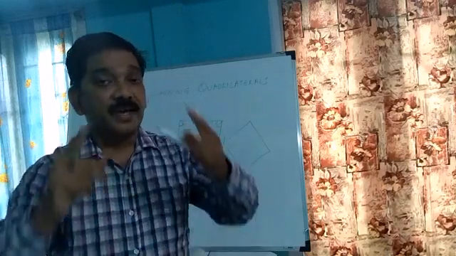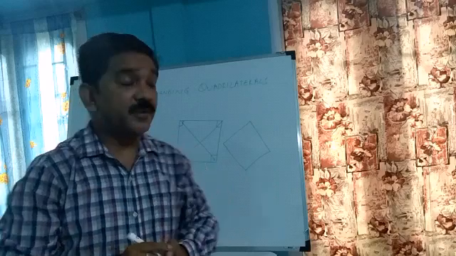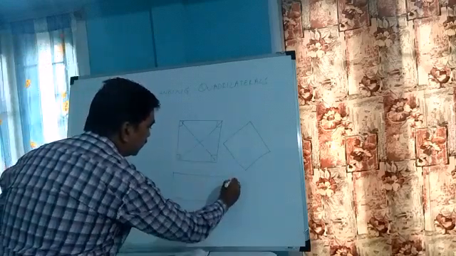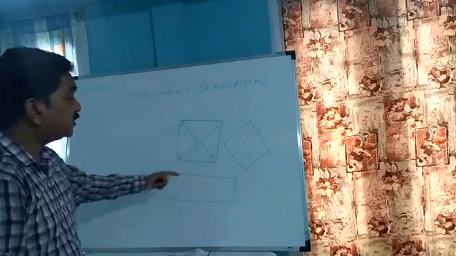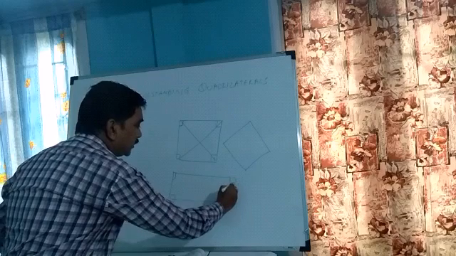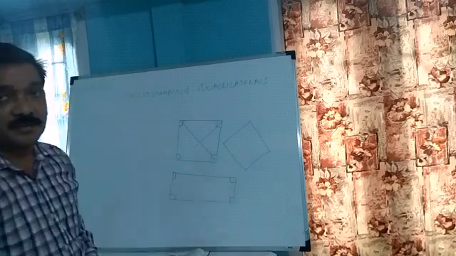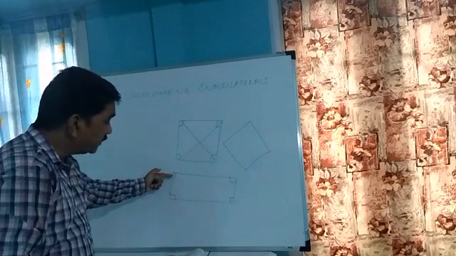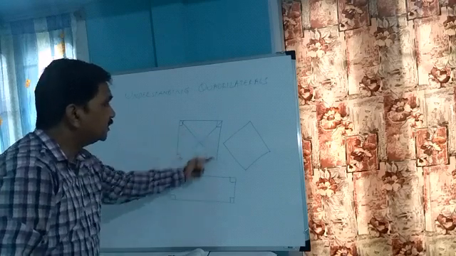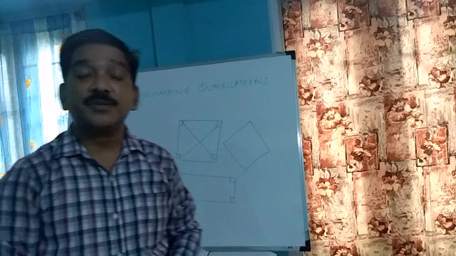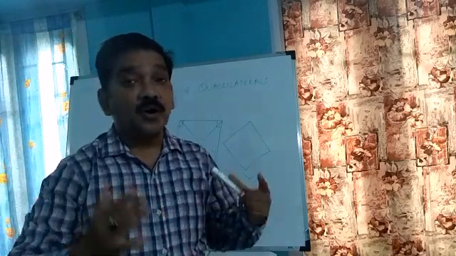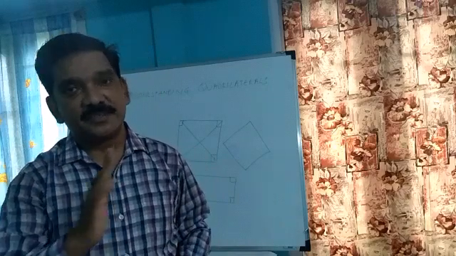Now, what is a rectangle? A rectangle is again a quadrilateral where opposite sides are equal and each angle is 90 degrees. Clear? If I compare this property, each angle is 90 degrees, this matches with a square also. Therefore, a square can be a rectangle. But if you ask me the other way around, are all rectangles squares? Then the answer is no.